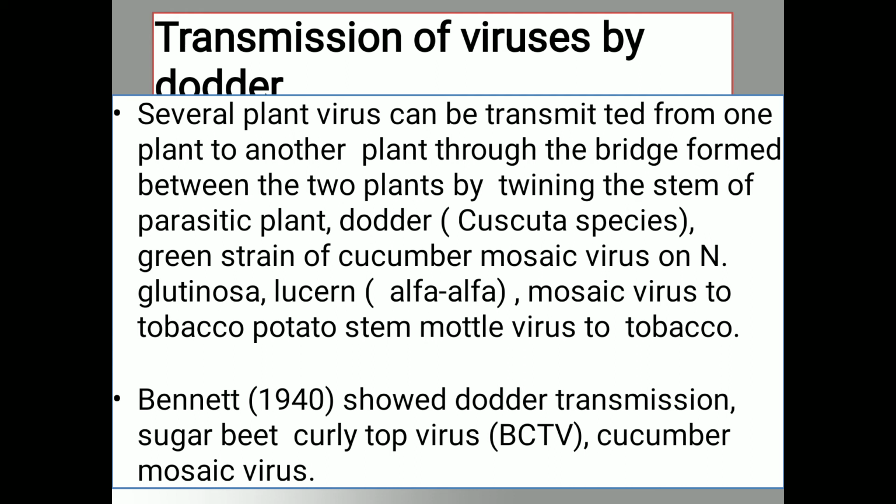So when such a dodder comes in contact from the infected plant to the healthy plant, through the pieces of dodder or through the seeds of dodder, the virus is transmitted from infected plant to healthy plant. For example, the beet curly top virus or cucumber mosaic virus. So these two most important viruses are transmitted through the dodder.